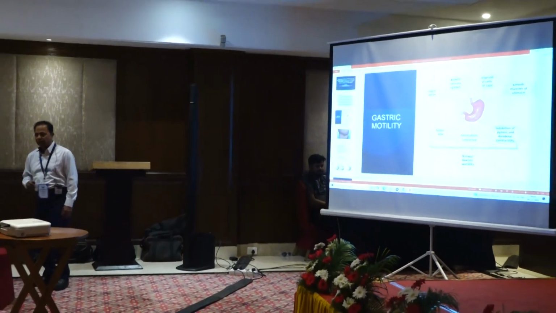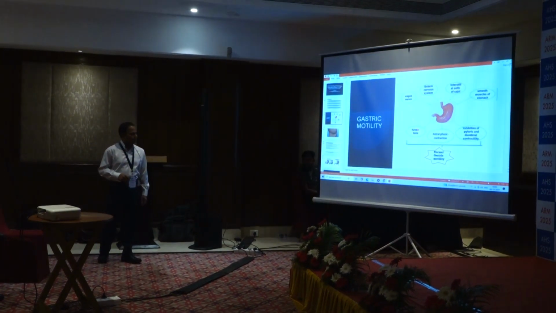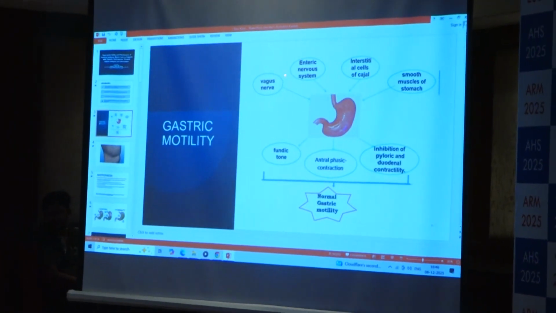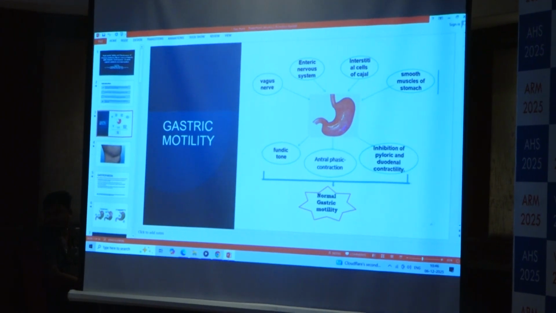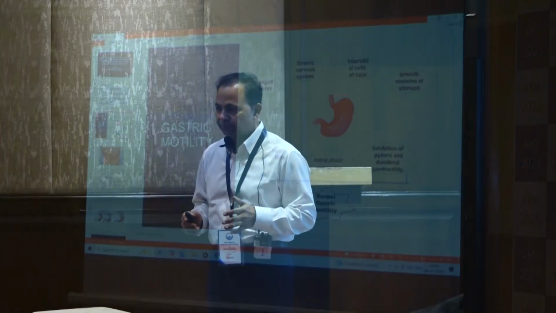This is a very simplified diagram depicting the stomach. You have to have an intact enteric nervous system within the stomach wall, and you need to have a... So if these three elements are affected, the gastric motility gets disturbed. And of course, you require smooth muscles of the stomach for the contraction.